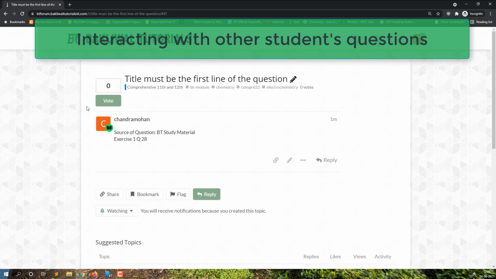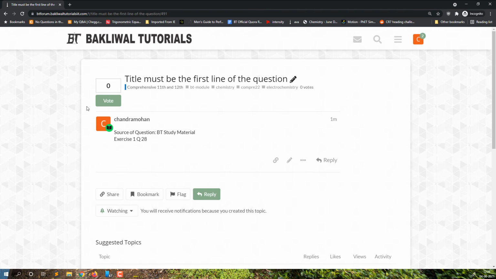Now there is one thing that you can do. Whenever you come to this forum, you are going to find a lot of unanswered questions, or maybe some questions in which discussions are going on. It is a very good practice to take part in those discussions, because in your Telegram groups you are going to discuss only among the students of your own batches, your own year. In this forum you can interact with your seniors, your juniors, and students from other batches as well.